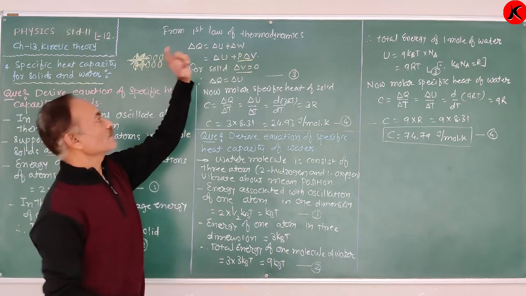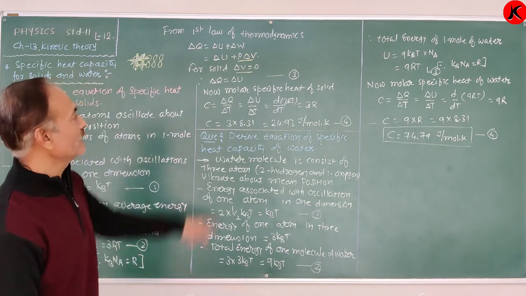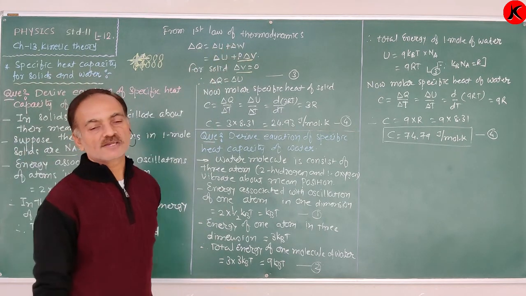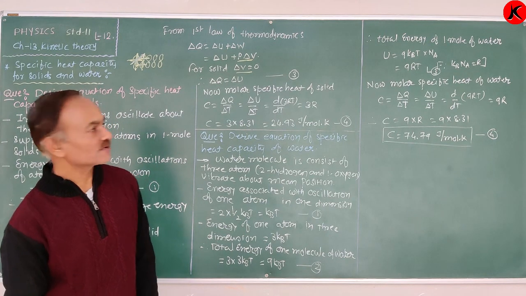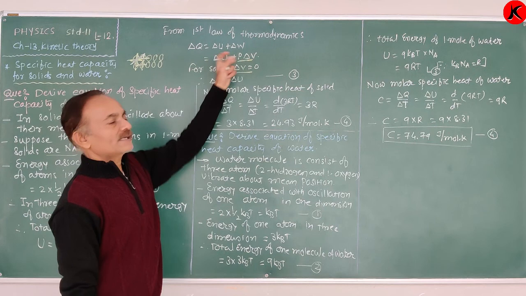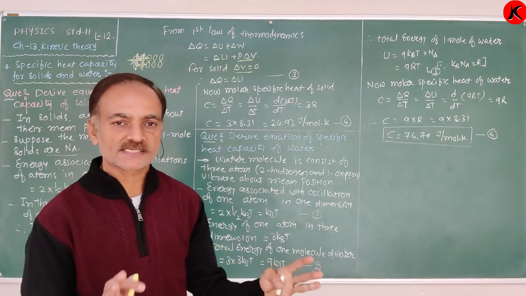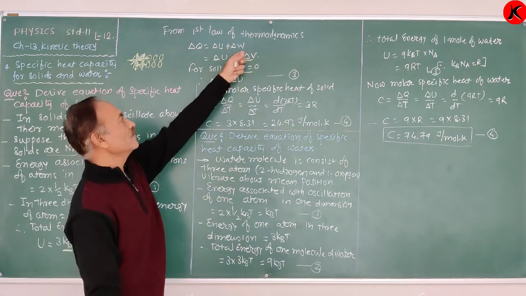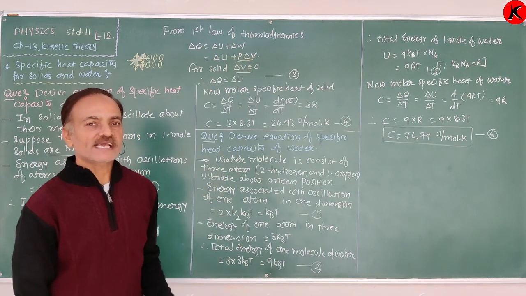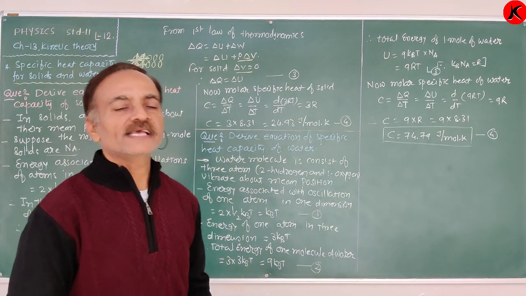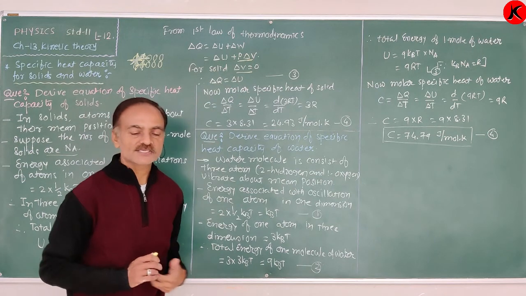Again, from the first law of thermodynamics, delta Q is equal to delta U plus delta W. But delta W is equal to P into delta V. For a solid, delta V is equal to 0. A solid cannot be compressed, therefore work done is 0. Therefore, delta Q is equal to delta U. That means the exchange of heat is transferred to the change in internal energy of a solid.